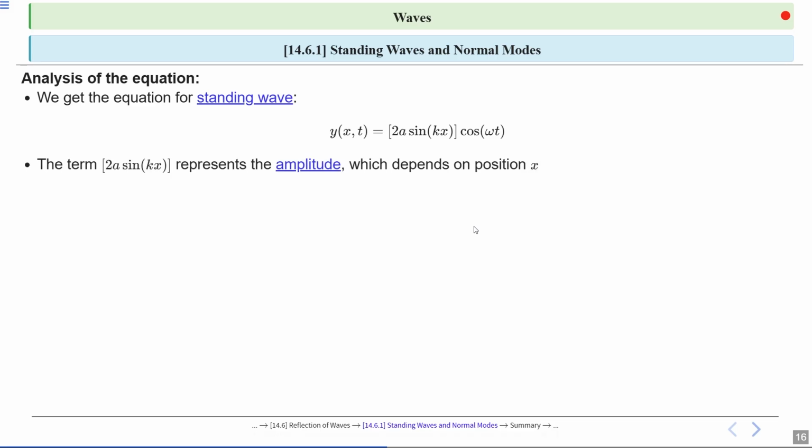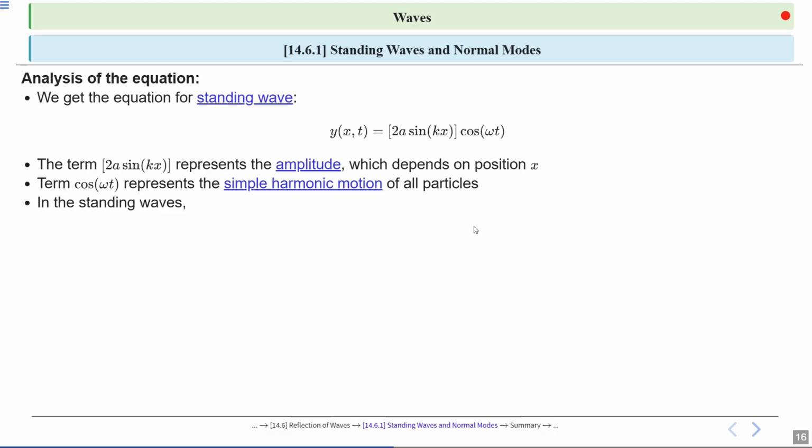The term 2a sin kx represents the amplitude which depends on position x. The term cos omega t describes simple harmonic motion where omega is the angular frequency and t is the time. It describes periodic particle movement.